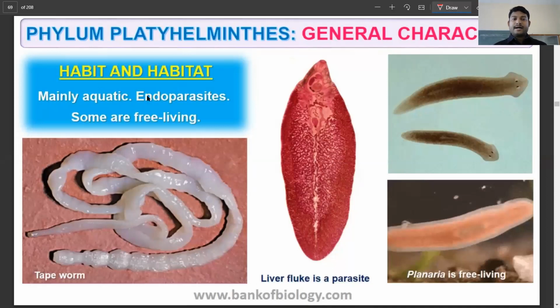Now, most of them are aquatic endoparasites. They live as parasites, so they are dependent on the host organism, but they are not going to kill the host organism.